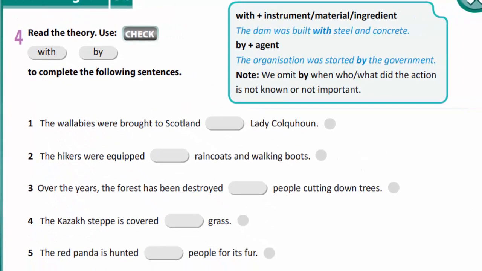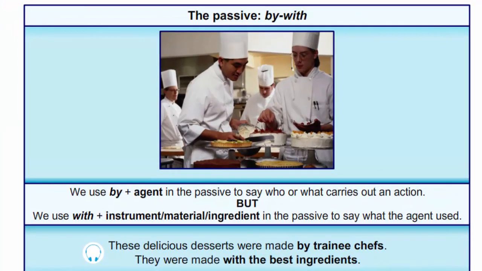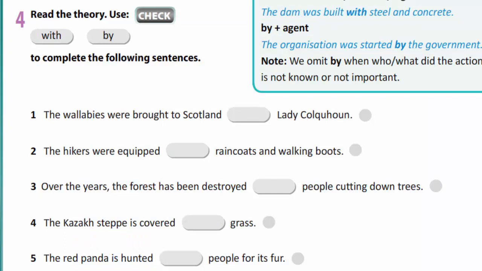In exercise 4, we are to read the theory and to use with or by to complete the following sentences. Let's read. We use by plus agent in the passive to say who or what carries out an action, but we use with plus instrument, material, ingredient in the passive to say what the agent used. These delicious desserts were made by trainee chefs. They were made with the best ingredients. Now let's check the fourth exercise.